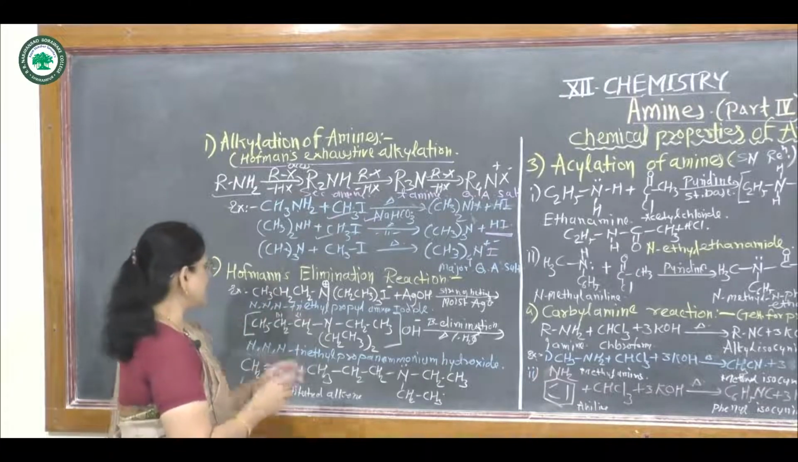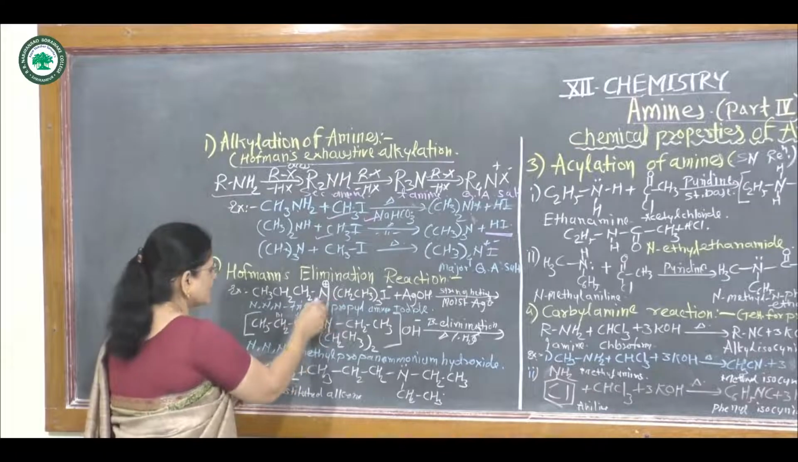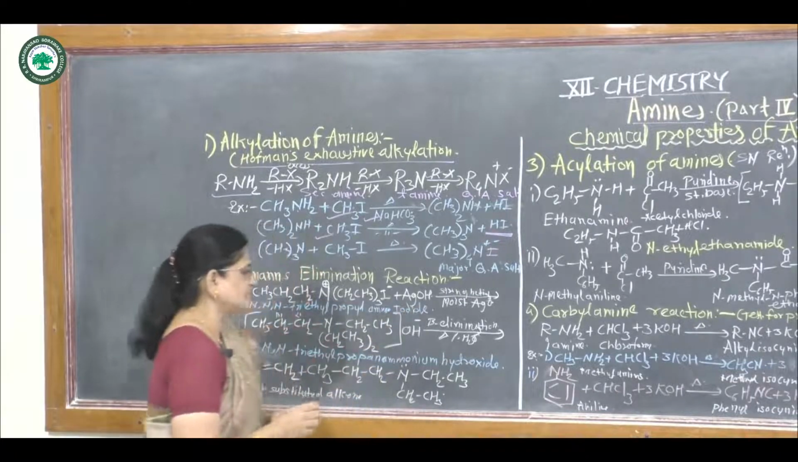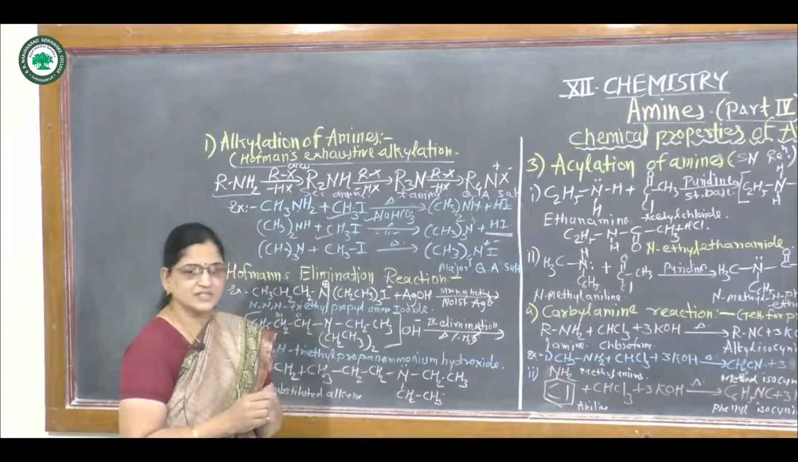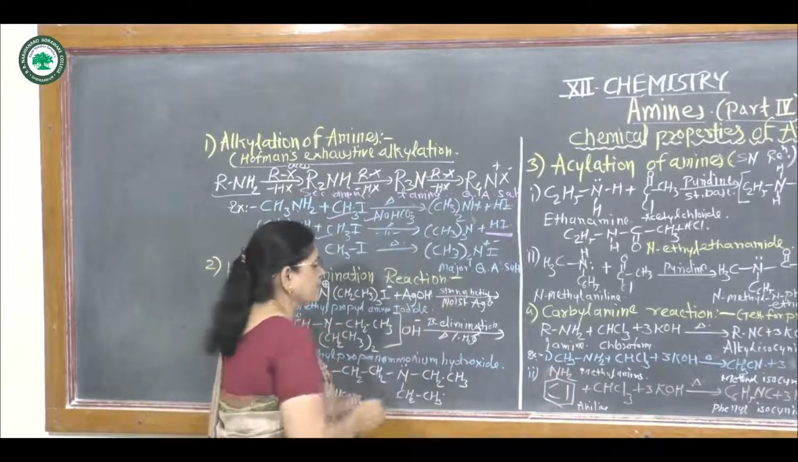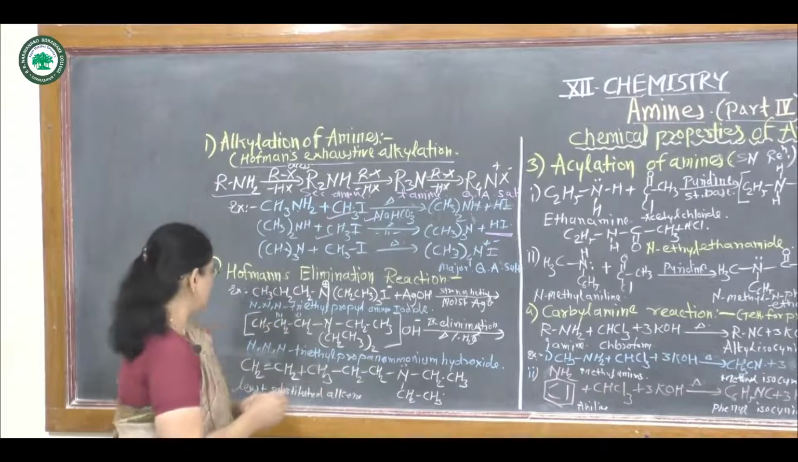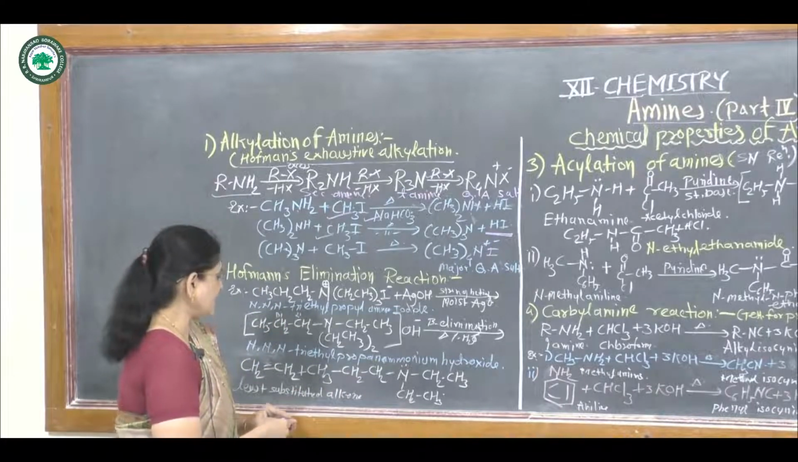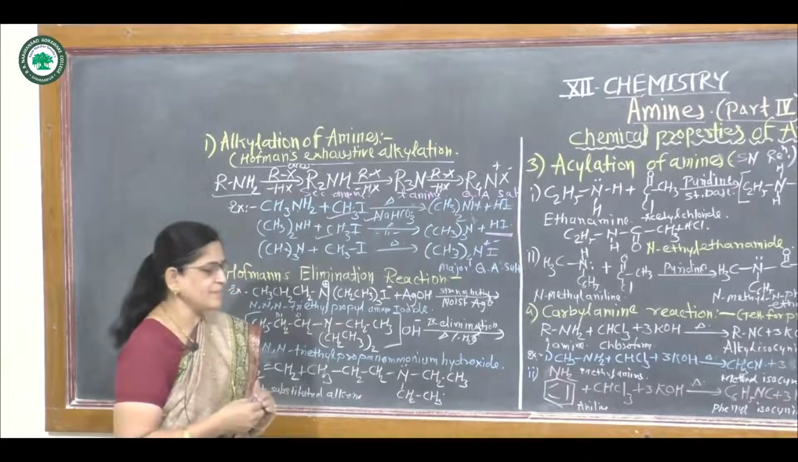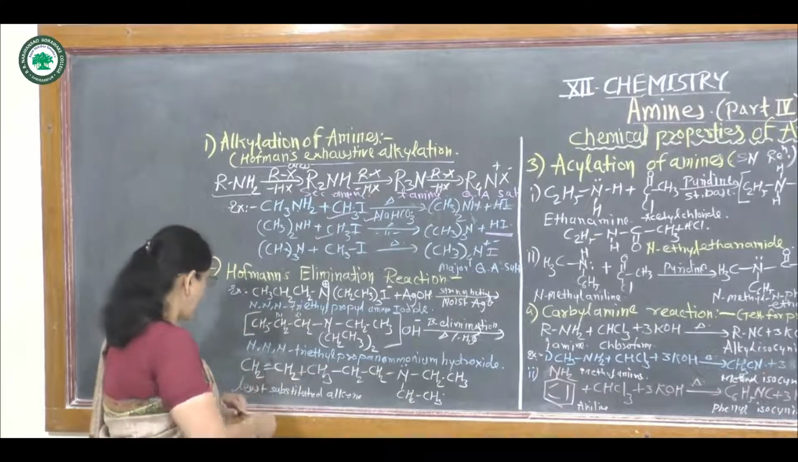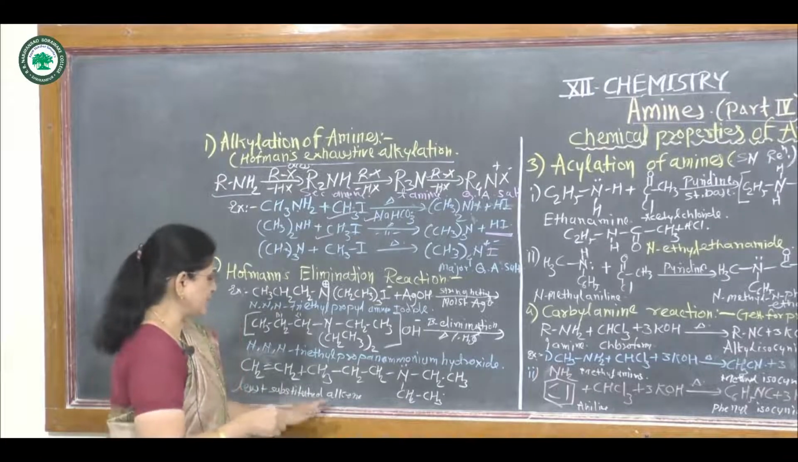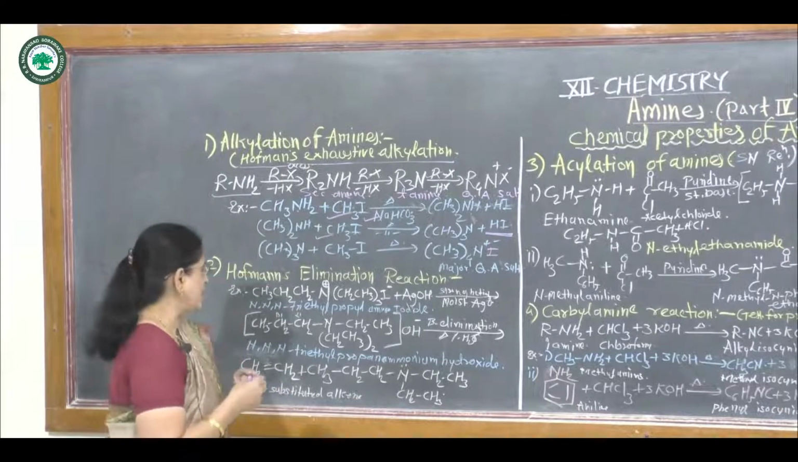In this Hofmann's elimination reaction, the quaternary ammonium salt reacts with silver hydroxide, that means on strong heating with moist silver oxide, it gives, for example, N,N,N-triethyl propane ammonium hydroxide. Then at last it gives the substituted alkene. In this method it forms a substituted alkene.